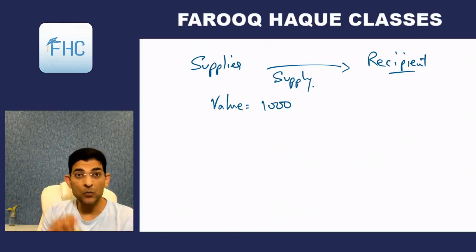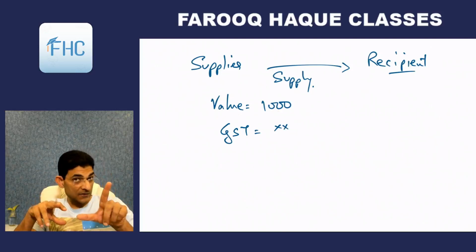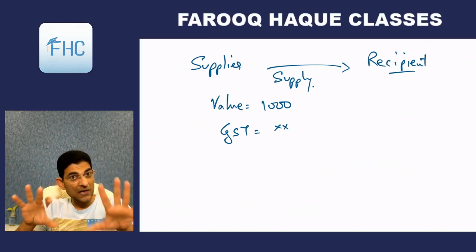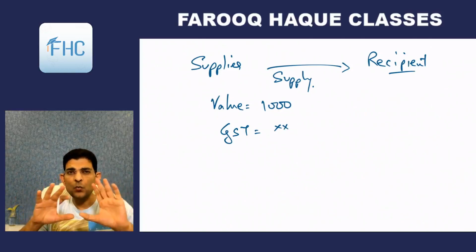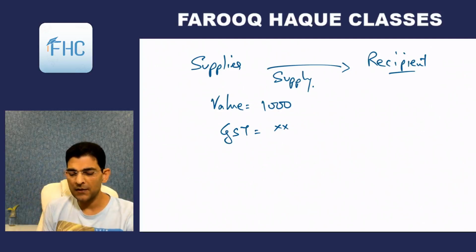Means he will not impose GST. He will not include GST. Okay, he will not charge any GST. That doesn't mean that the goods are exempt. The goods are taxable, the service is taxable, but the supplier will not charge any GST. He will just supply it at 1000 rupees to the recipient.